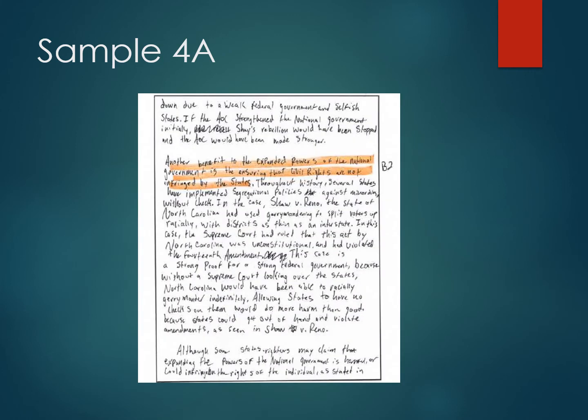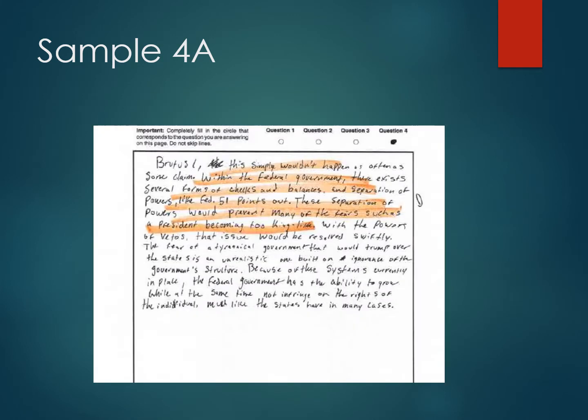The B2 point is on the next page. Another benefit of the expanded powers of the national government is ensuring that civil rights are not infringed by the states. If you go back to the person's thesis, you can see that that was their other point. Okay. And then the last page, and again, you've got all of this stuff in here that's not necessarily necessary. Okay? And then if you start at the bottom of this page and then you move on to the last page, you can see the highlighted area is where they got the D point, that refutation or the acknowledgement of another argument. You don't necessarily have to use one of those foundational documents like this person did, but this person did that.